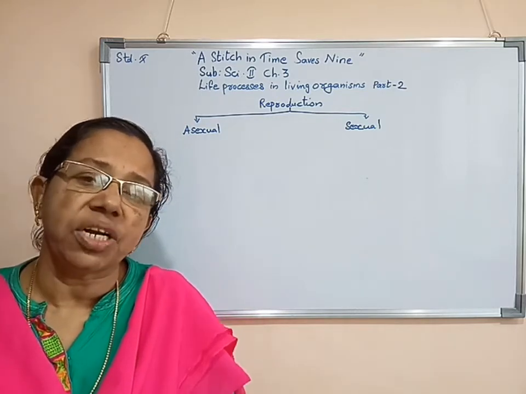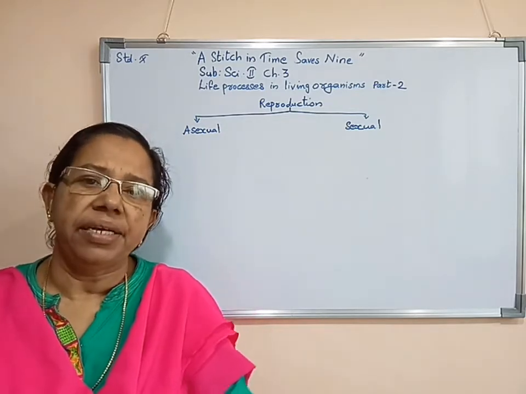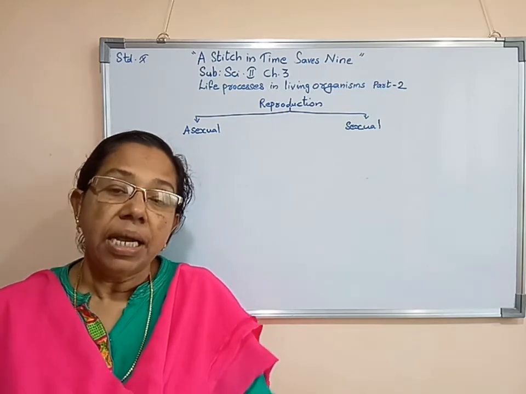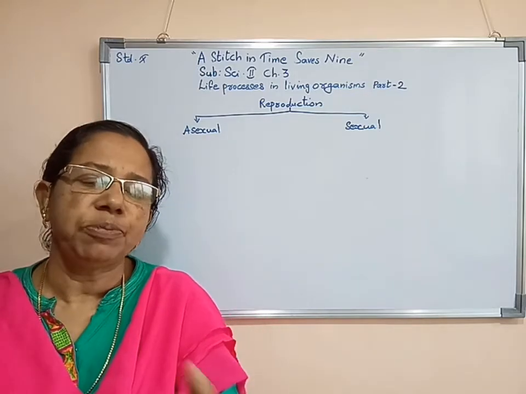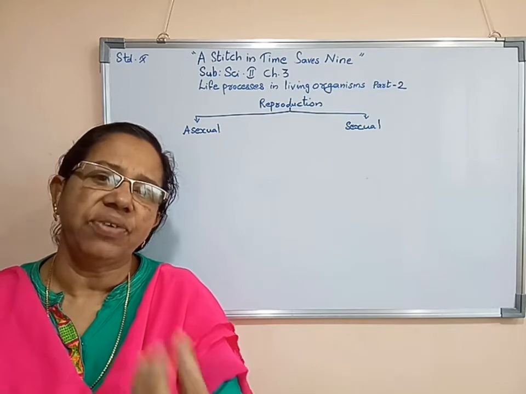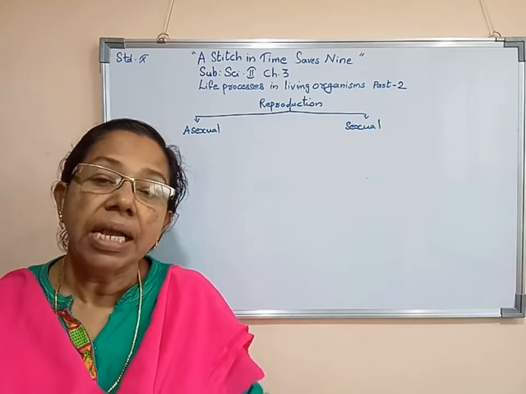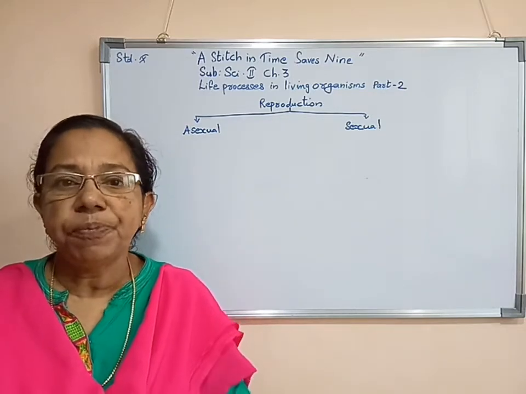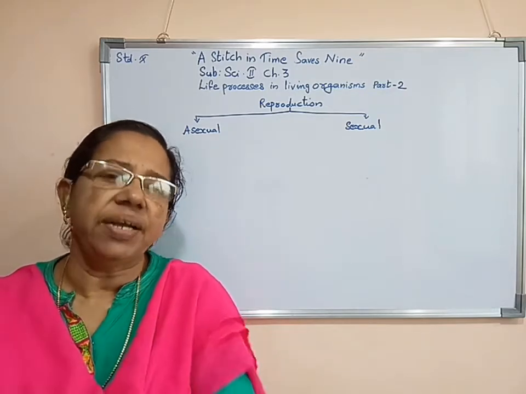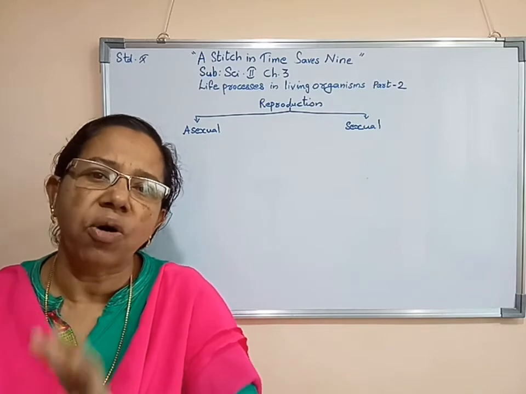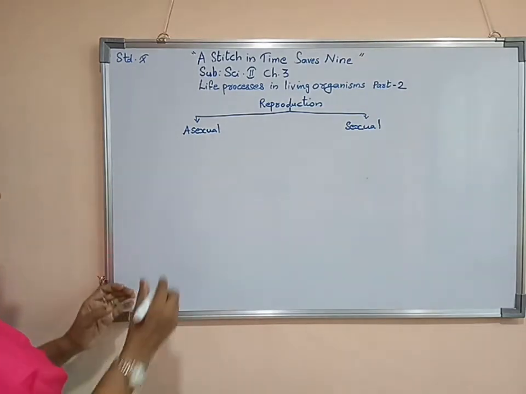In case of asexual reproduction, there is only one parent. From a single parent, a new organism is produced. One speciality: both unicellular organisms as well as multicellular organisms do asexual reproduction, but there will be only one parent. The young one produced from the same species will show ditto the same character as the parent. Now we will study in detail about asexual reproduction.